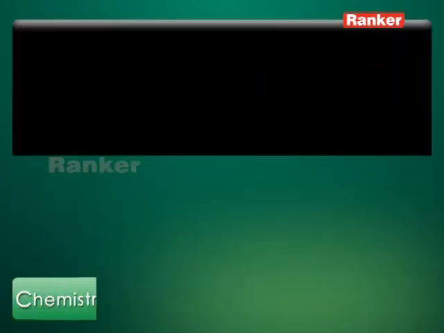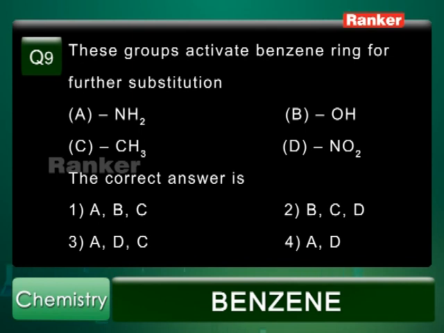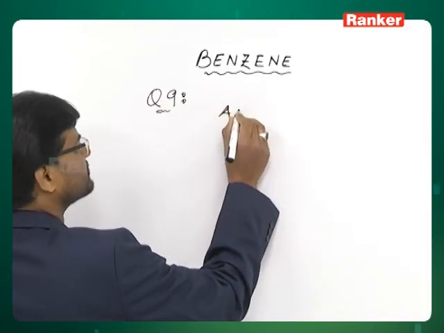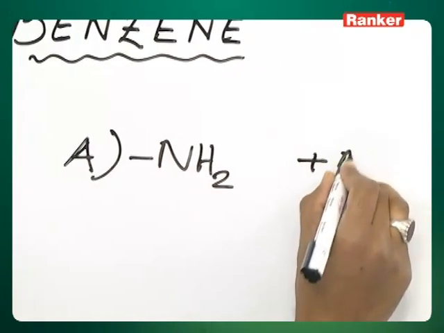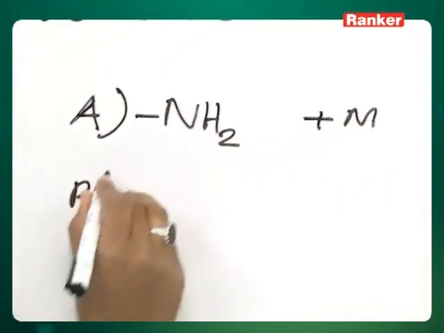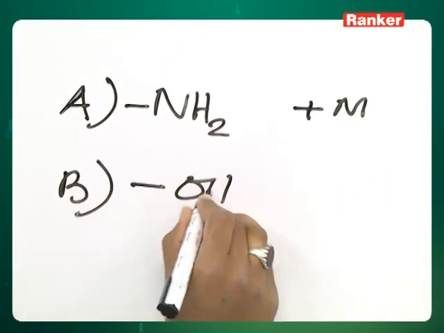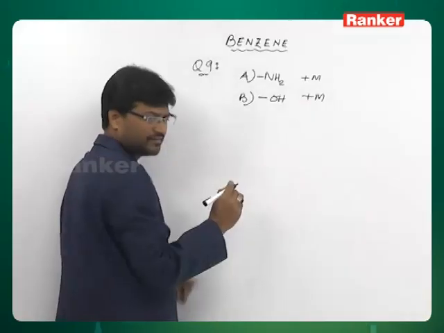Question number 9. These groups activate benzene ring for further substitution. Further substitution means electrophilic substitution. A. NH2, B. OH, C. CH3 and D. NO2. NH2 group is a plus M group. It activates. OH group is also plus M group. It also activates.